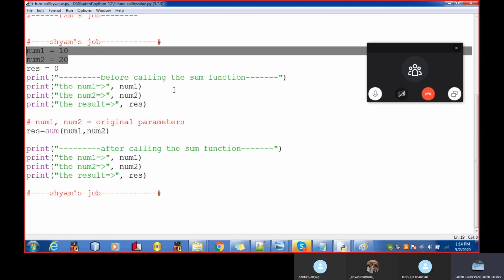What do you say, Kushagra? Kushagra, what do you say? Sir, 100, 200. No, it will print 10 and 20. Why will it print 10 and 20?